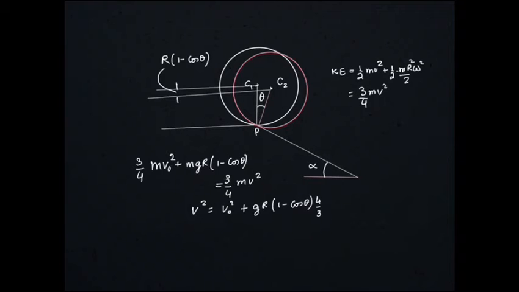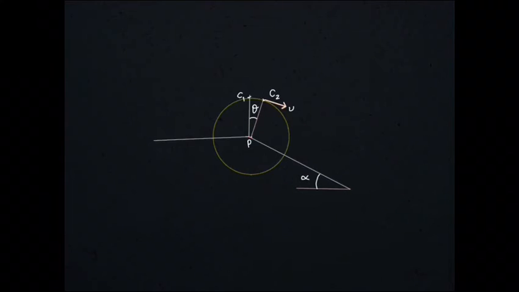So when the center is at C2, we are going to find the normal exerted on the cylinder. So see this figure. In the C2 position, suppose its velocity is v, and consider the motion of the center of mass. The center of mass is moving along a circle of radius r, and the forces acting on the center of mass are mg, normal, and friction.